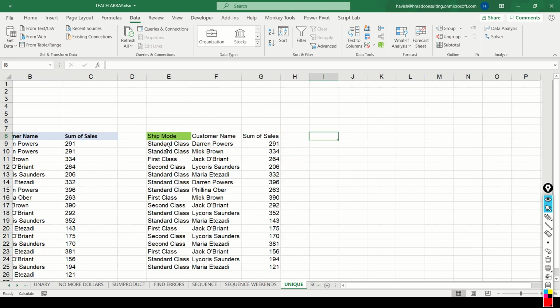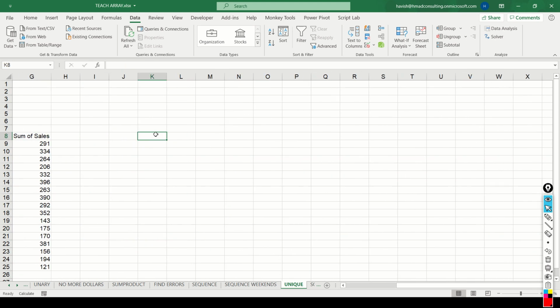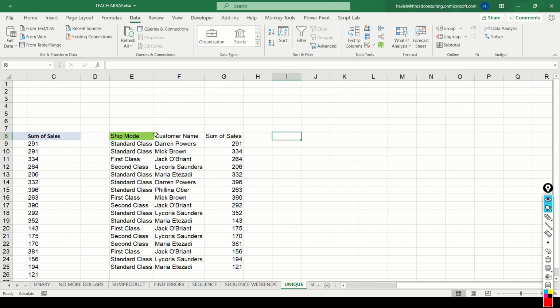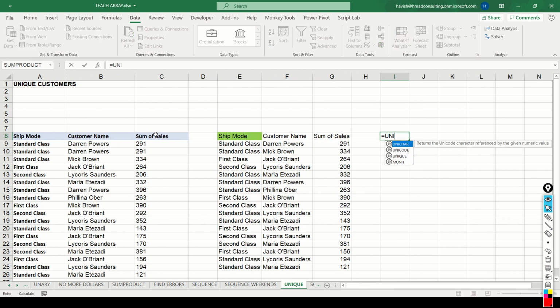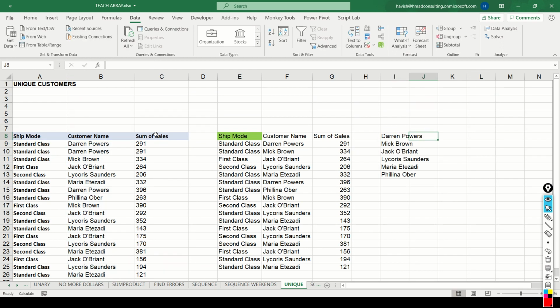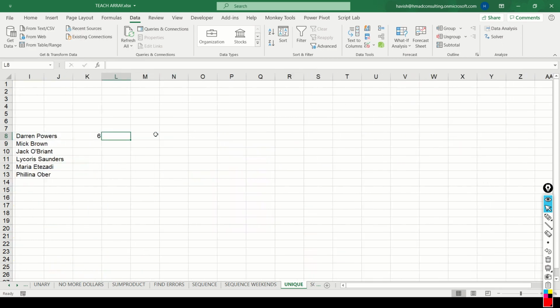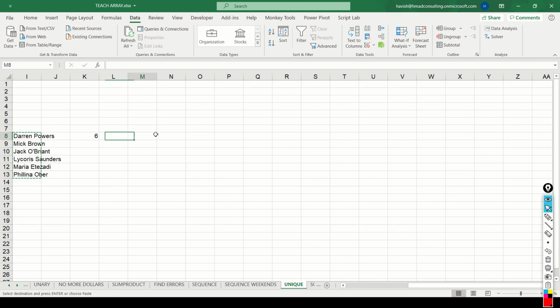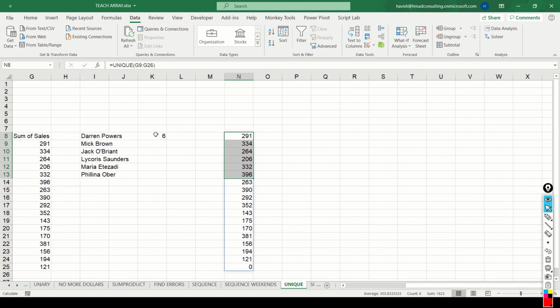Let's take one more example. Let me also write unique for a single column so that this can act like a reference for you. So I say COUNTA of all these values. Okay, let's look at this example.